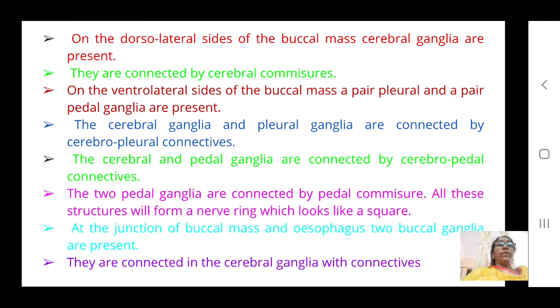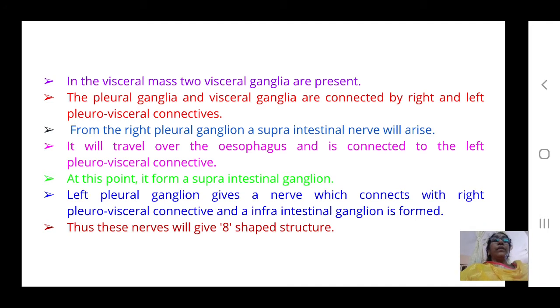They are connected with the cerebral ganglia with connectives. In the visceral mass, there are 2 visceral ganglia, and the visceral ganglia are connected with the right and left pleurovisceral connectives. So, from the right pleural ganglion, a supraintestinal nerve arises, travels over the esophagus and connects to the left pleurovisceral connective. In this way, supra and infra intestinal ganglia are present.